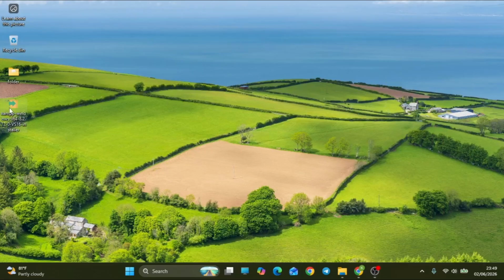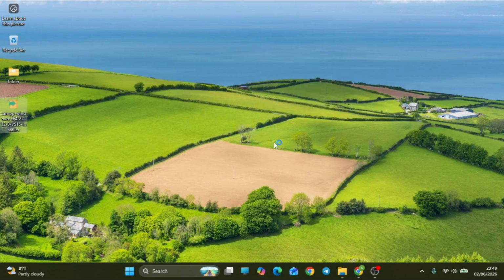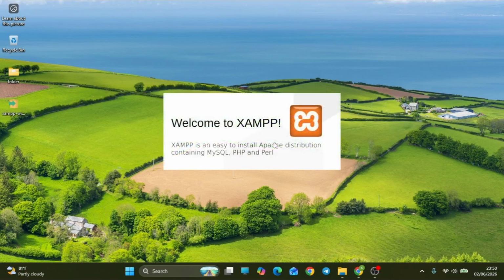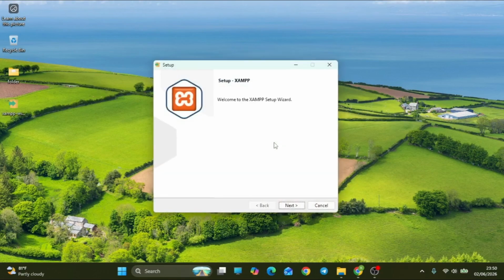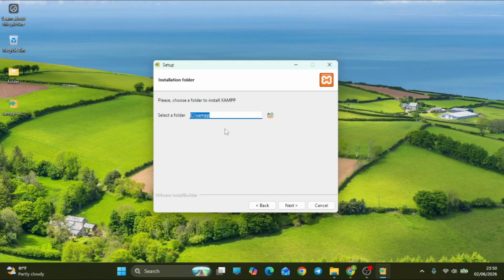Awesome, now that it's downloaded, let's go ahead and get it installed. Don't worry if you see this error.